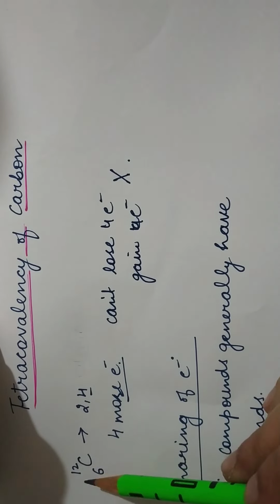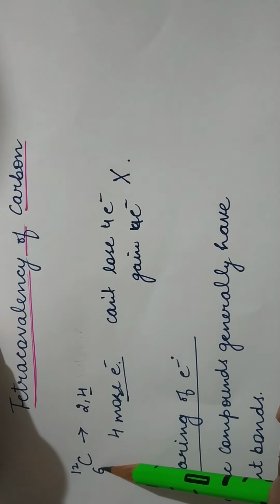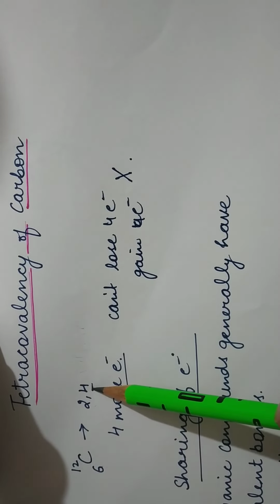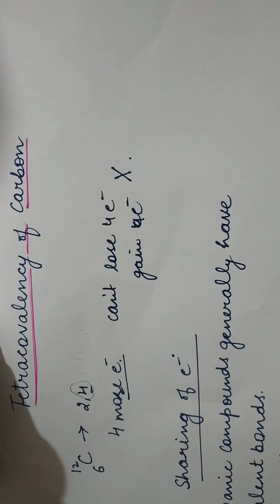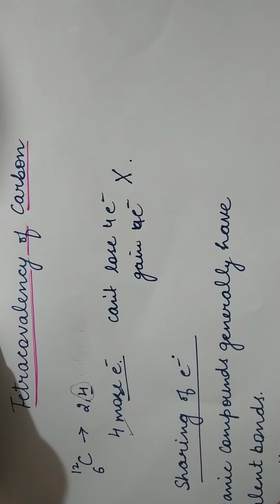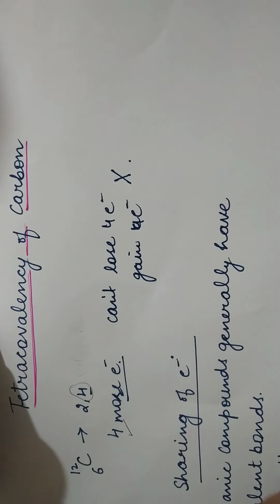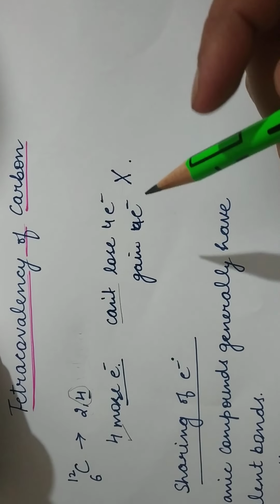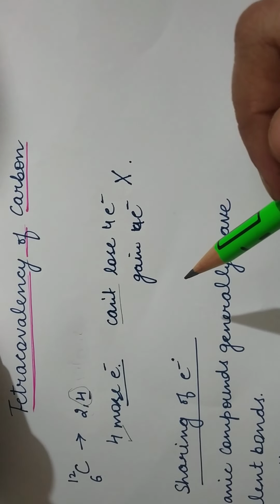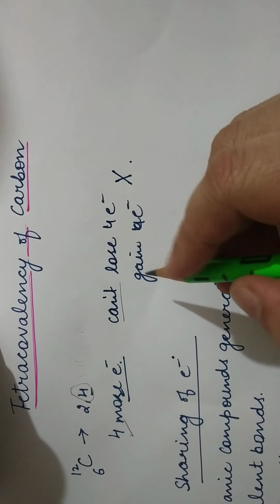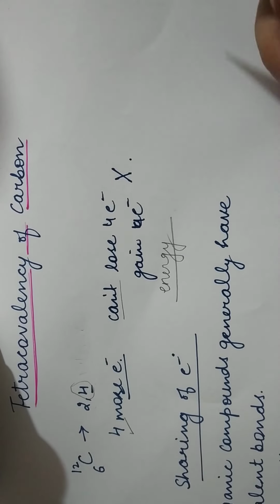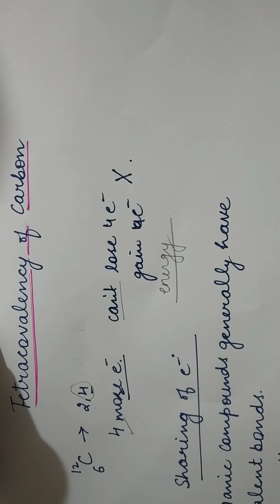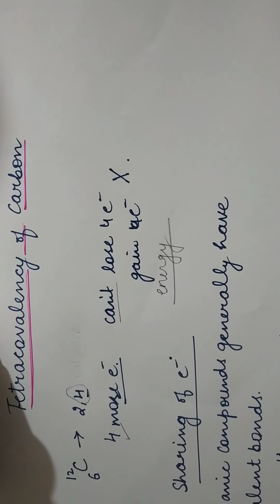Look at this carbon. Carbon has mass number 12 and atomic number 6. That means its electronic configuration is 2, 4. Here we have 4 electrons in the valence shell, and carbon requires 4 more electrons to complete its nearest noble gas electronic configuration. But it can't lose 4 electrons, neither can it gain 4 electrons. Why? Because of the energy aspects. Any atom requires a lot of energy to lose 4 electrons or to gain 4 electrons.